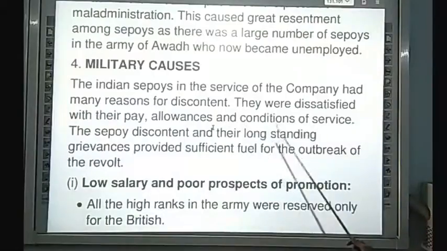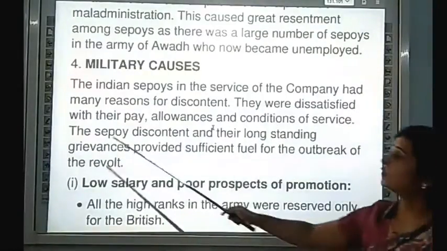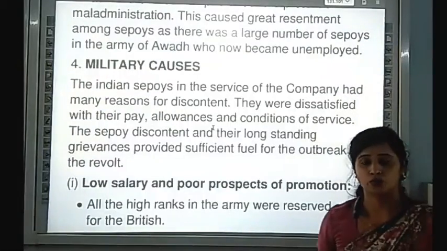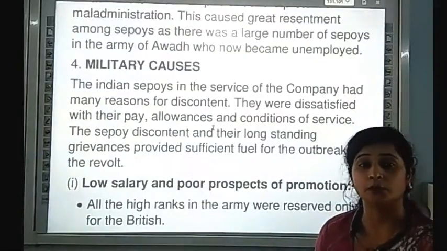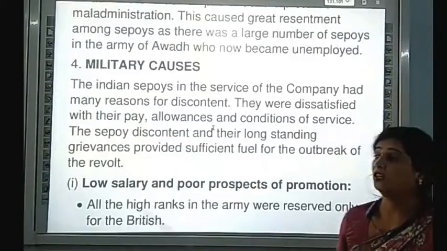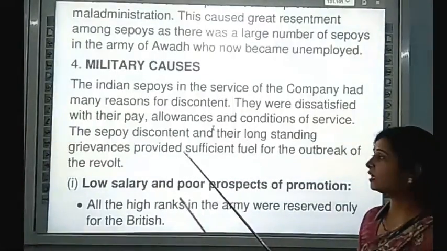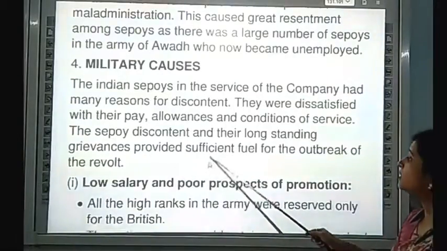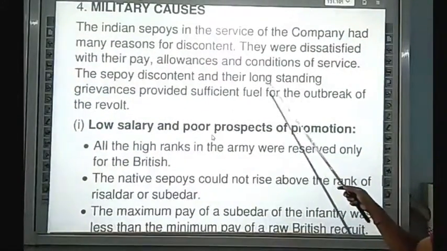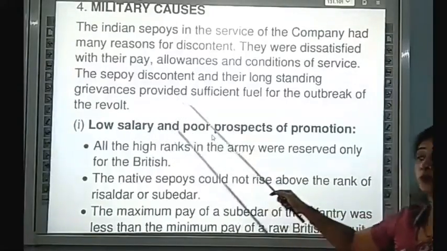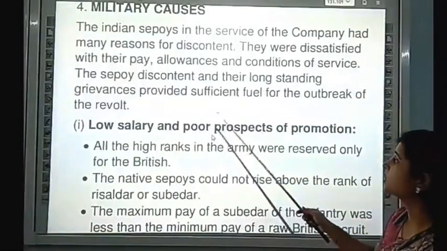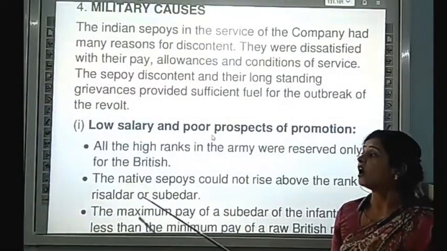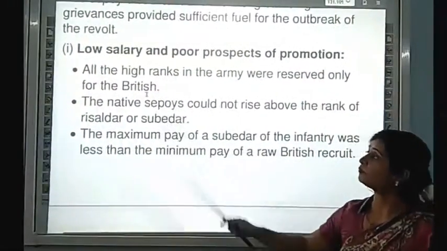उनके पास बहुत सारे reasons थे. They were dissatisfied with their pay, allowances and conditions. The conditions given to the Indian employees were very pathetic, and the pay they got was very less. This caused discontent, and their long-standing grievances provided sufficient fuel for the outbreak of the revolt, और इसमें आग लगाने का काम किया इस revolt में.